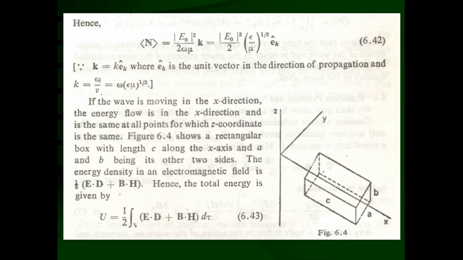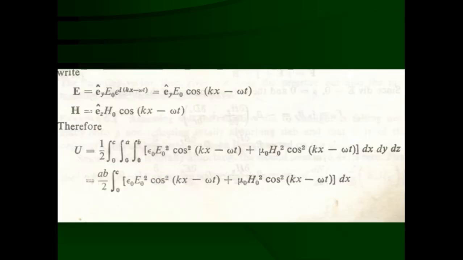So this way we can find out the total energy inside the box because of the electromagnetic waves contained inside it. So this we can calculate here. Electric field, we consider that it is in the y direction, and hence the magnetic field will be in the z direction. So we can write the equations for the electric field and magnetic field this way, because they are complex quantities. The electric field is along the y direction.